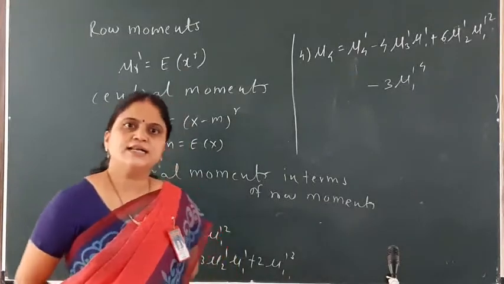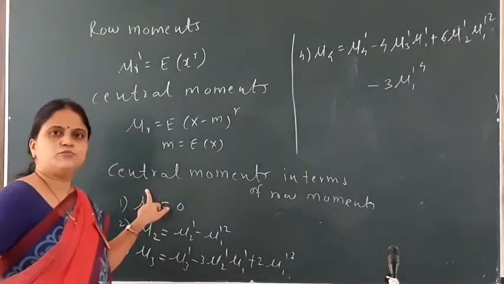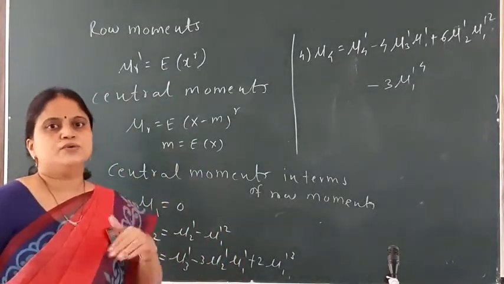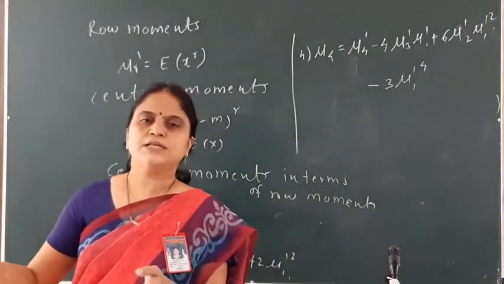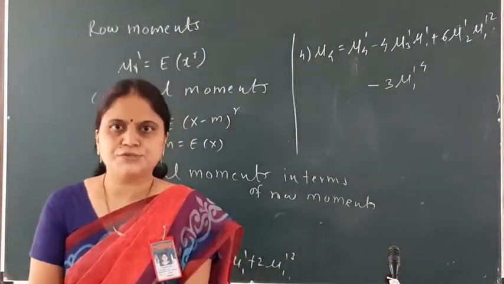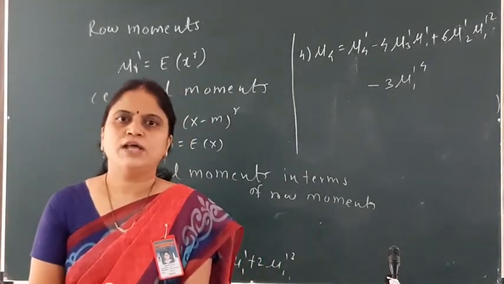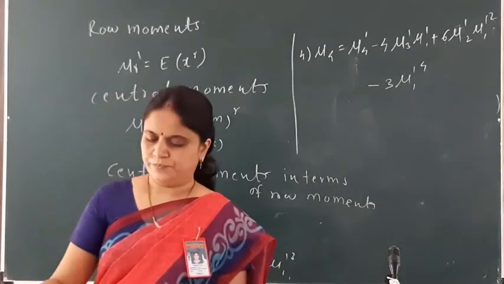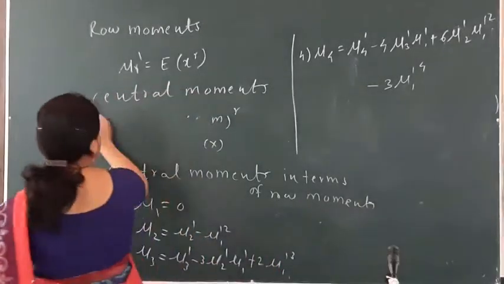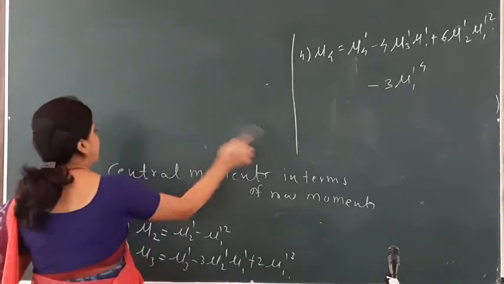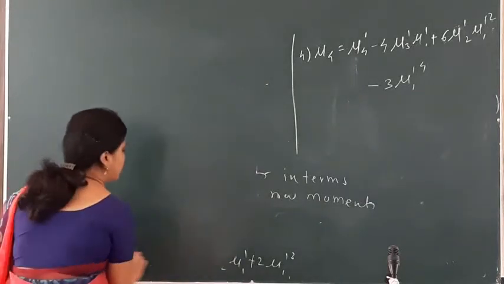So these are the relations between central moments and raw moments. That is, if we have the values of raw moments, then by using these I can find the values of central moments. The next part based on these moments are skewness and kurtosis.